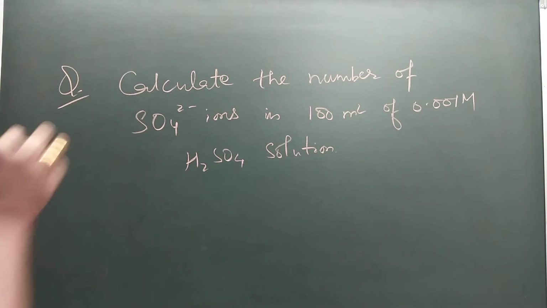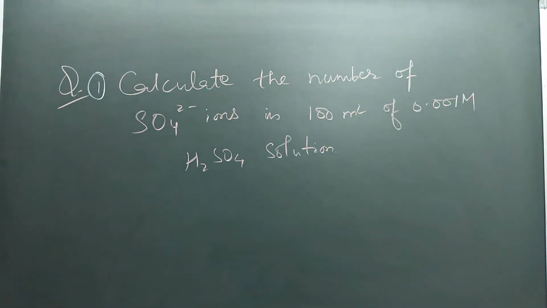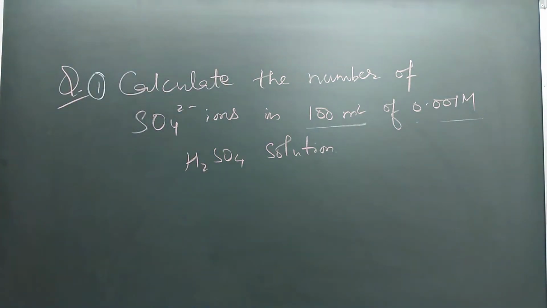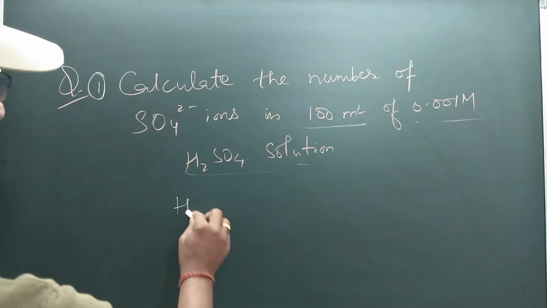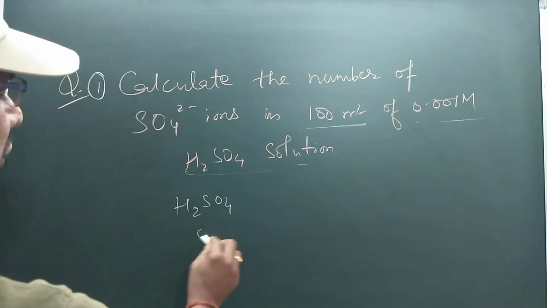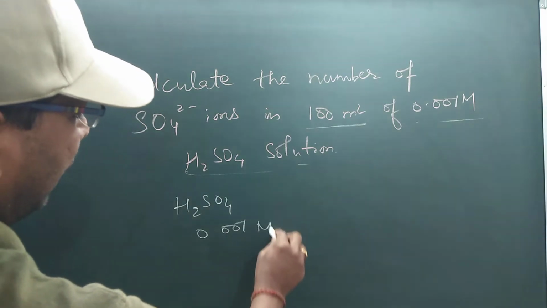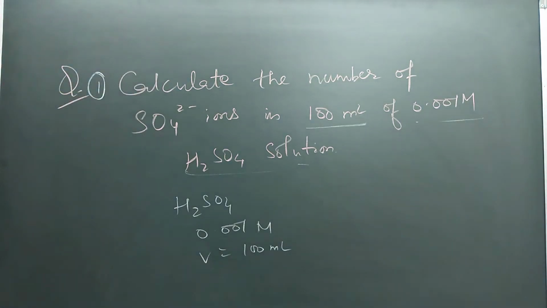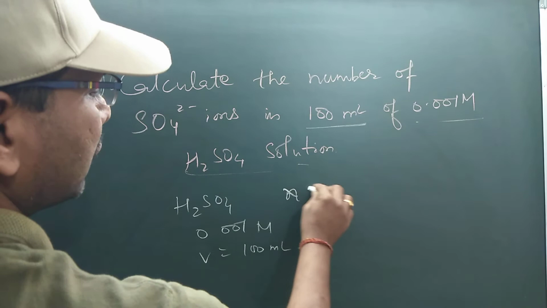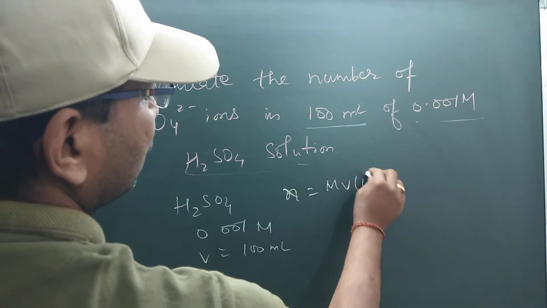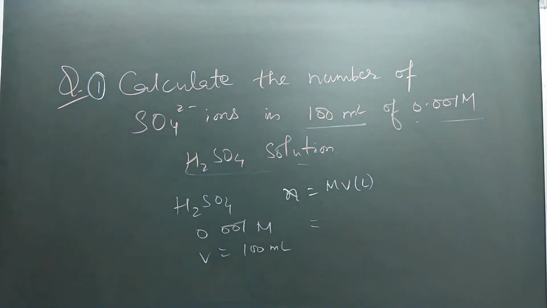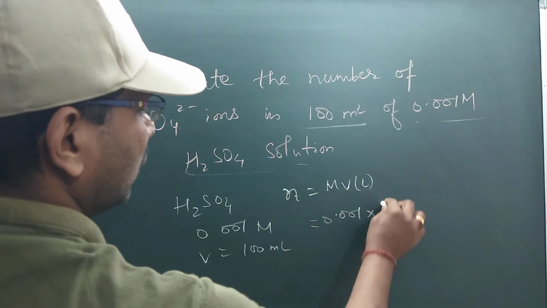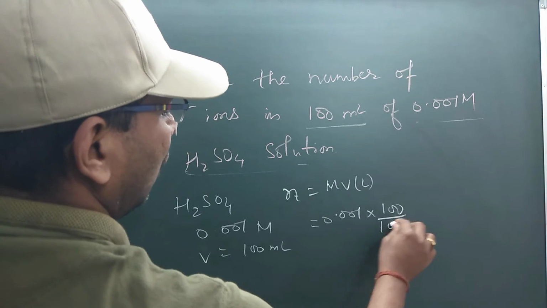Let's discuss this question. Calculate the number of sulfate ions in 100 ml of 0.001 molar H2SO4 solution. The H2SO4 molarity is given as 0.001 molar and the volume is 100 ml. First we need to find the number of moles. Number of moles equals molarity times volume in liters. Use this formula, student, to find the number of moles. Molarity is 0.001 and volume is 100 divided by 1000.